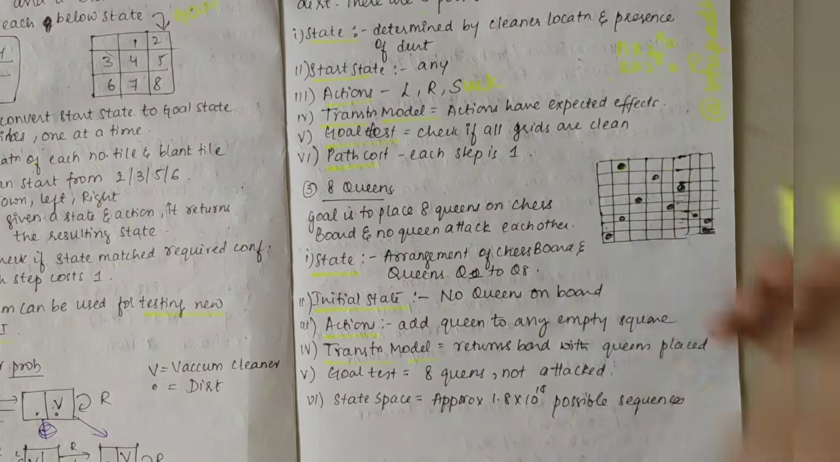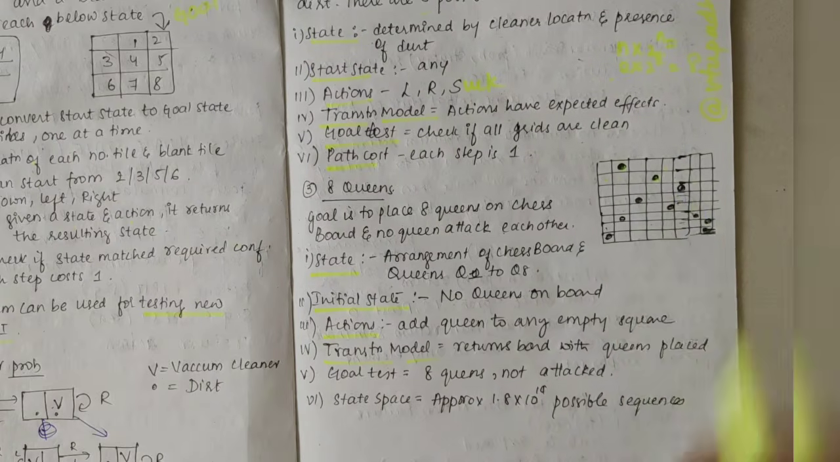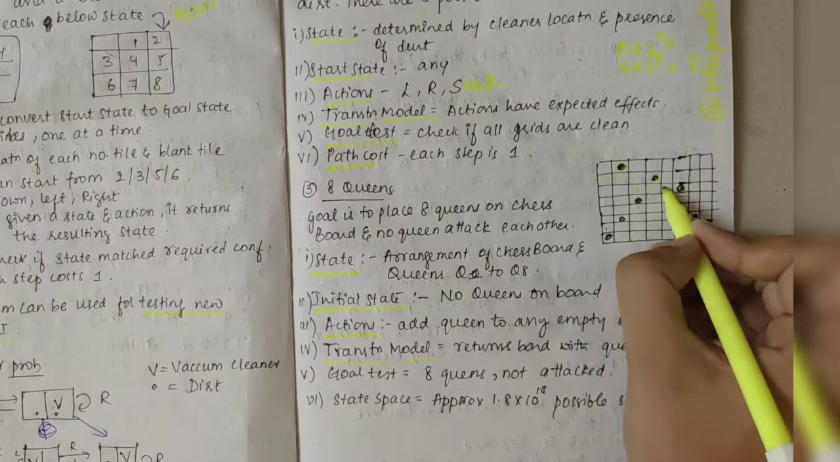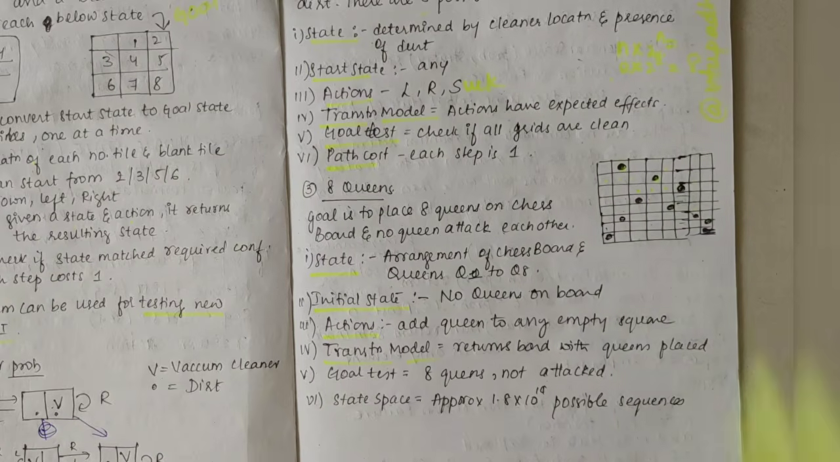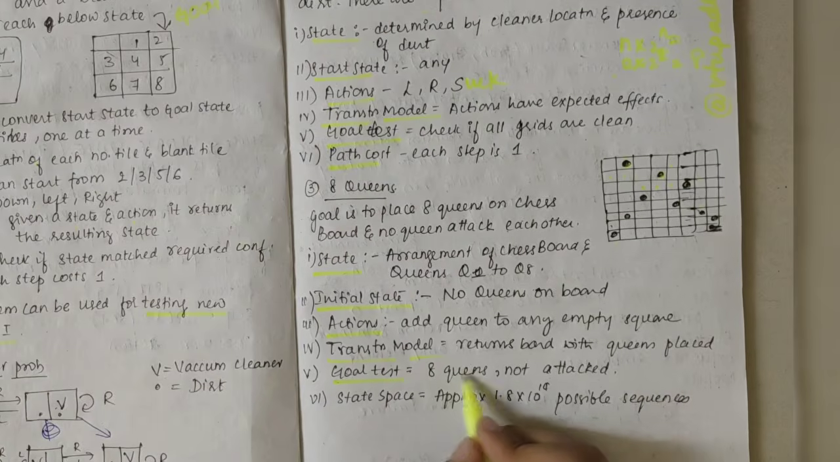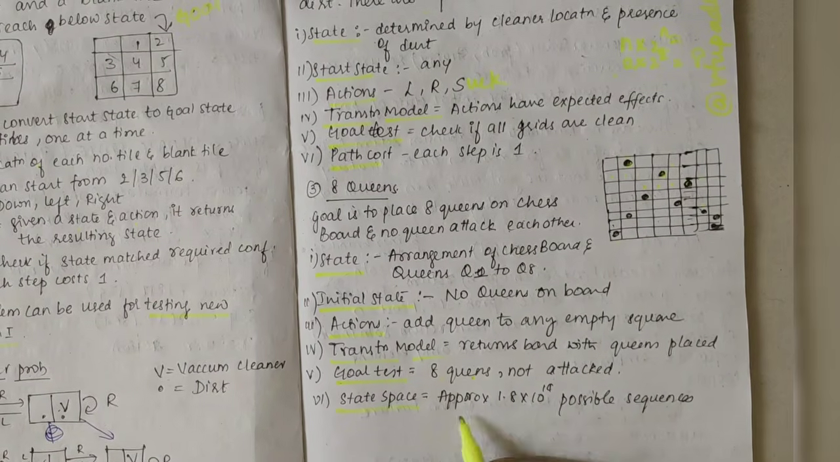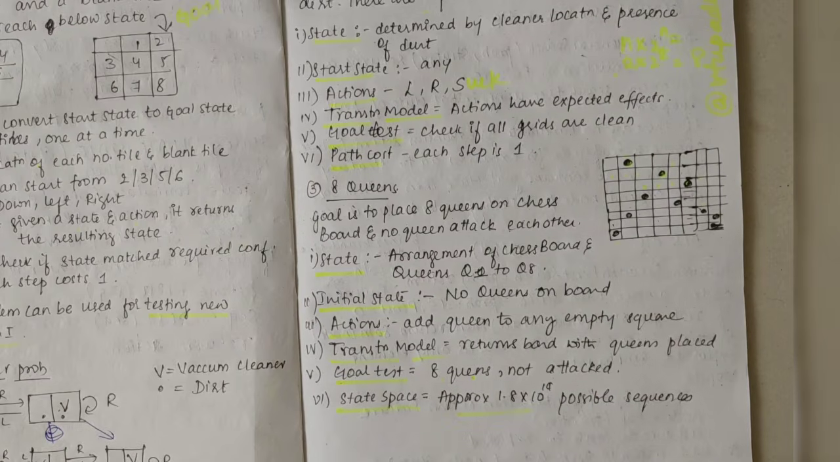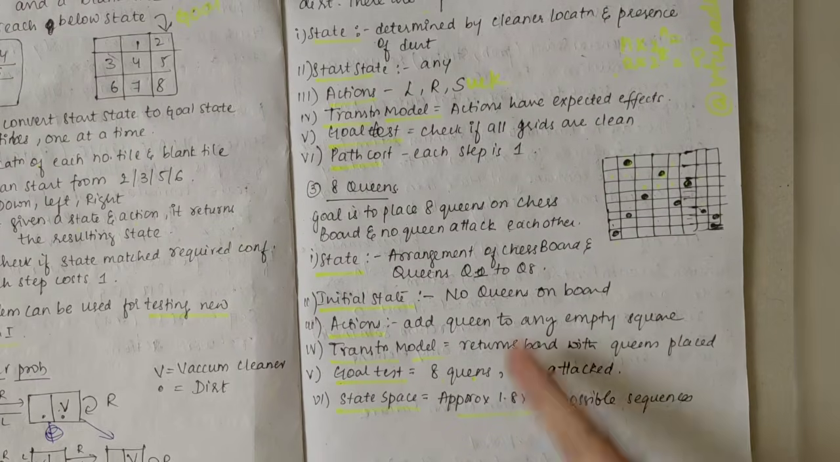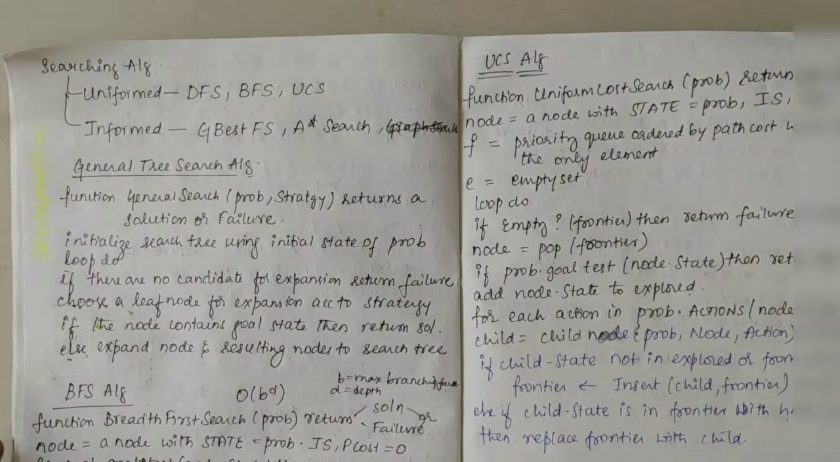So if we add first queen here, then we can't add here, here, here. So the possible position is here. Now if we add the queen 2 here, queen 3 can't be placed here, here, here. So the possible position is here. And accordingly, you need to follow the sequence. Then we have the goal test, that is 8 queens should be there and none of them should be attacked by each other. And then the state space is approximately 1.8 into 10 to the power 14 possible sequences. So this was about the toy problems. Now we'll look into the algorithms part.